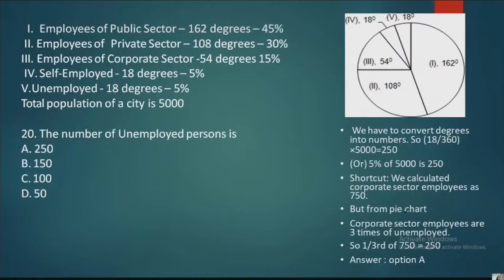Okay. Next, number of unemployed persons. How many unemployed persons are there? Again, it's very simple. 5% of 5,000 is 250. So here we calculated the corporate. One thing, you can go with the shortcut way also: in the previous one we calculated 750, right? So 1/3 of 750 is 250. That is also easy. Or 5% of 5,000, you can go with that one also, for percentages.